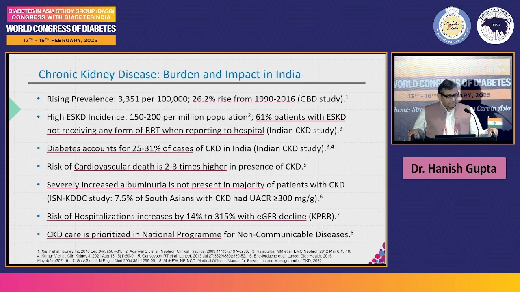So, just a statement that there is a rising prevalence, 3,351 patients per 100,000. There is a 26.2% rise. This is the GBD study. There is a high ESKD incidence, around 150 to 100 per million of population, and diabetes is accounting for 25 to 31% of CKD in India. And severely increased albuminuria is not present in the majority of patients in our population, and risk of hospitalization is increasing day by day with the EGFR decline.